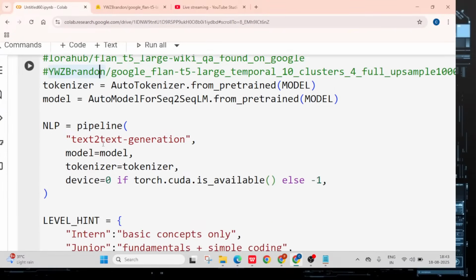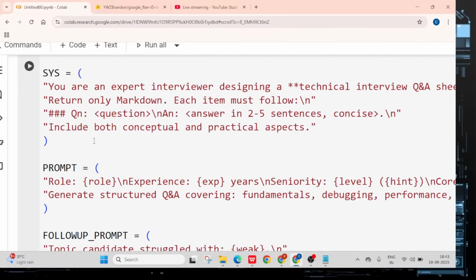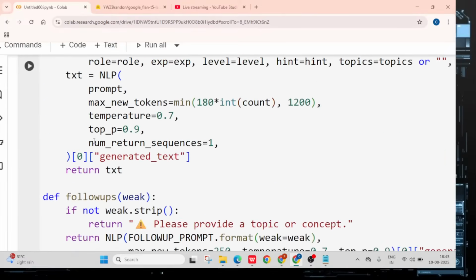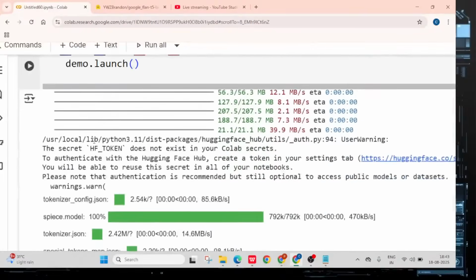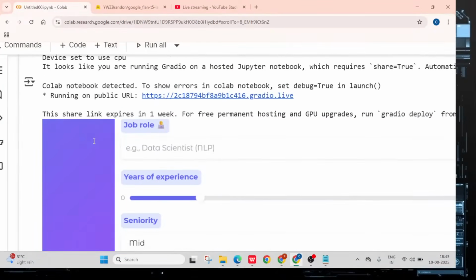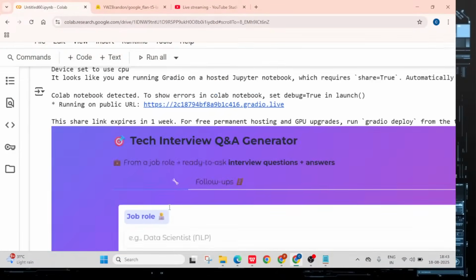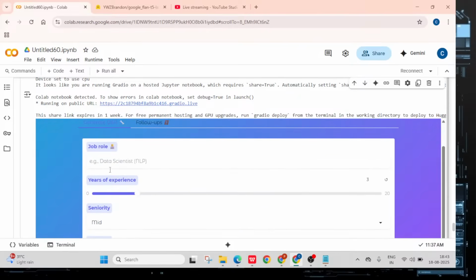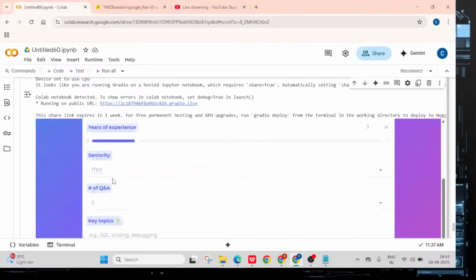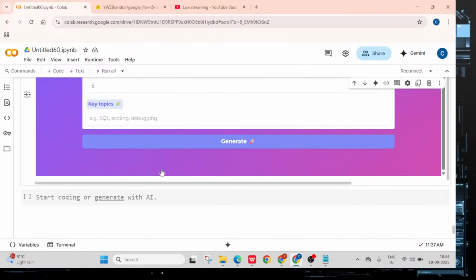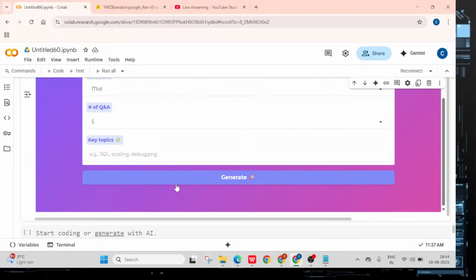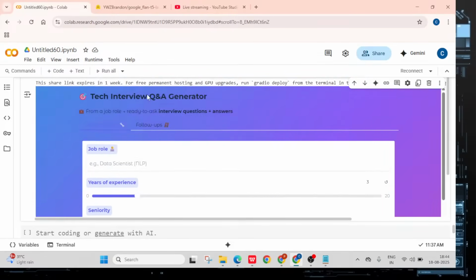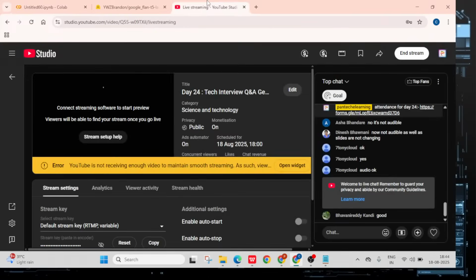Now you can see we have imported libraries and completed every requirement for the generation, defining functions and the user interface. After completion, it loads like this, and finally you can see the user interface in this manner. So the question-answer generation process, and follow-up. You have to enter all the details: job role, experience, questions and answers, key topics. Finally, it will generate your question and answers. You can even do the follow-up. So that's all for today.